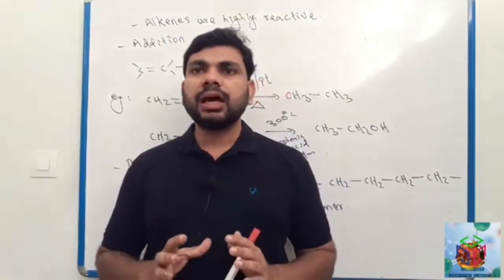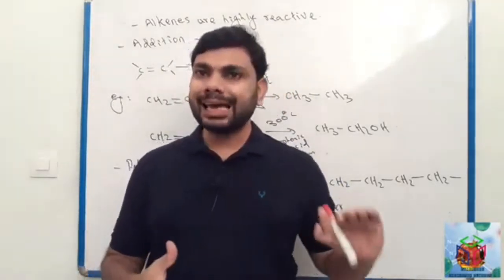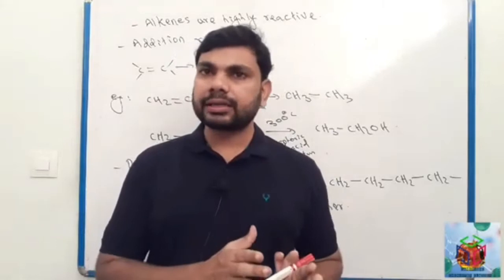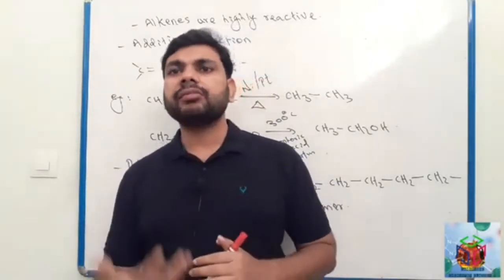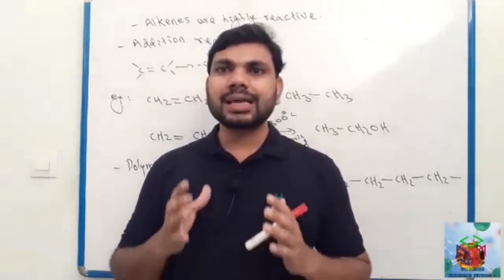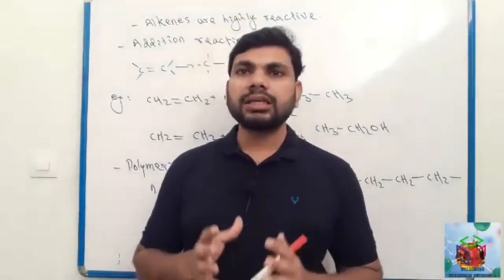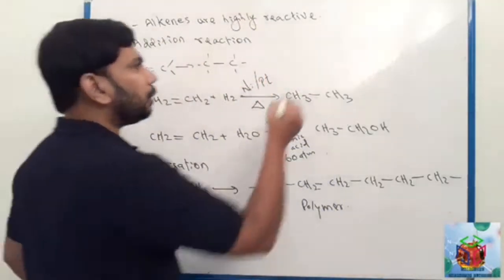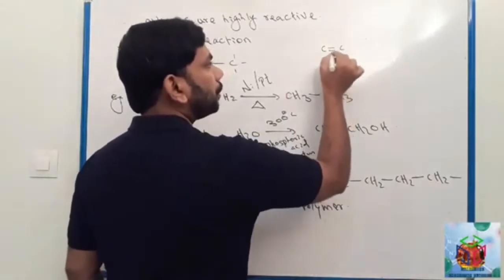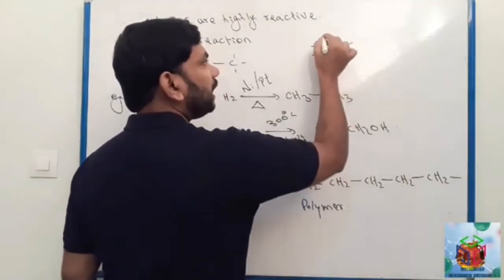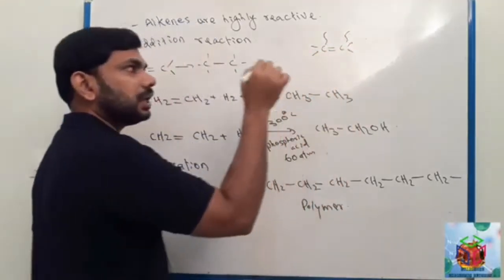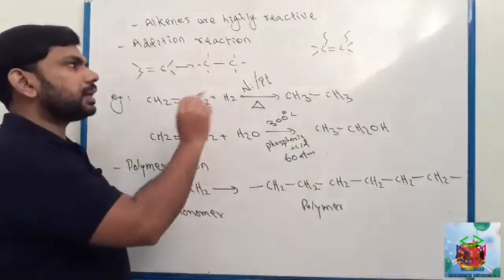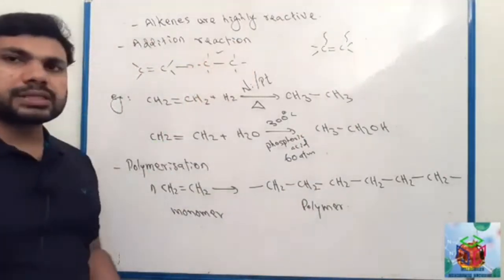Next we have to discuss chemical reactions of alkene. Alkenes are generally highly reactive. We discussed alkane, with carbon-carbon single bond, generally unreactive, but alkenes are highly reactive. Alkenes undergo addition reaction. Addition reaction means, see here, the compound which contains a carbon-carbon double bond, that is alkene, we can add some chemicals into this carbon. After that it will change to a compound with a carbon-carbon single bond.